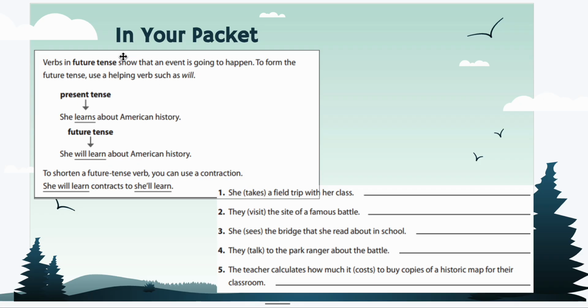So just a reminder, at the top of this page in your packet, there's a little bit more information about future tenses. And then here you're going to go ahead and write these into the future tense. She takes a field trip with her class. She will take a field trip with her class, just like we will take a field trip with our class. So you'll write will take for this one, and then you'll go on to 2 through 5.